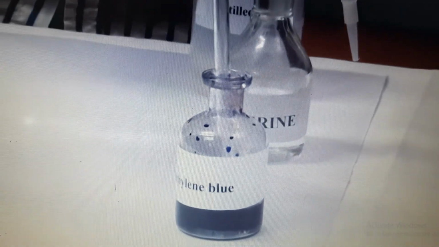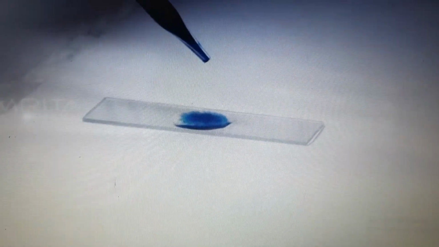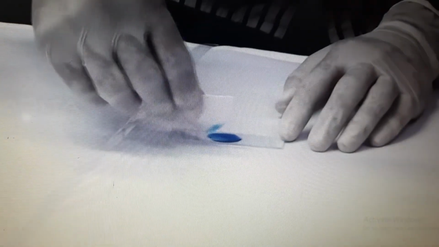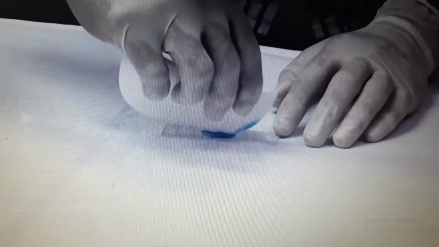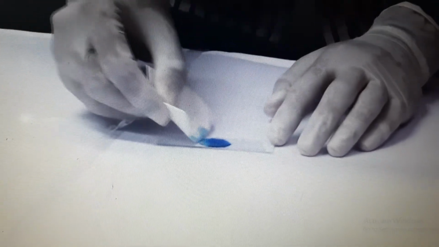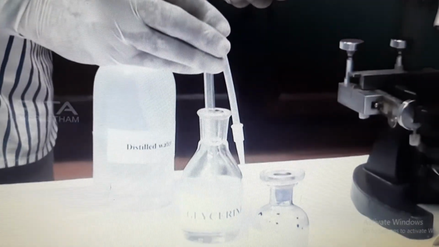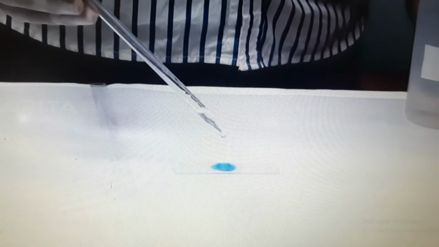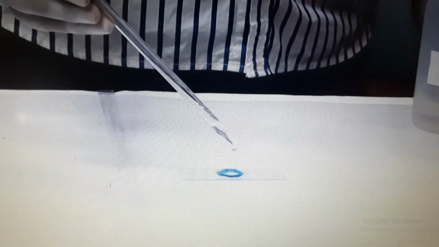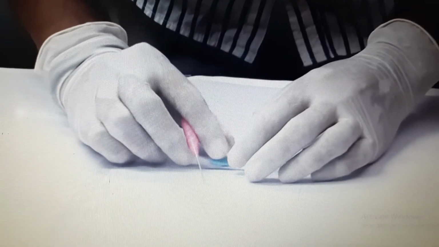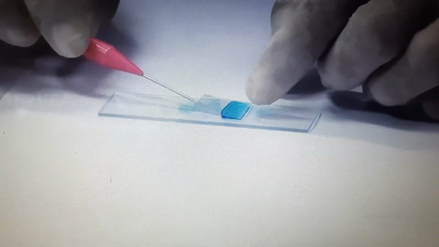Take methylene blue solution using a dropper and add a few drops of it to the mixture on the slide. After 2 to 3 minutes, remove excess water and stain using a blotting paper. Take glycerine using a dropper and add a few drops of glycerine to the mixture. Take a clean cover slip and lower it carefully on the mixture using a needle.